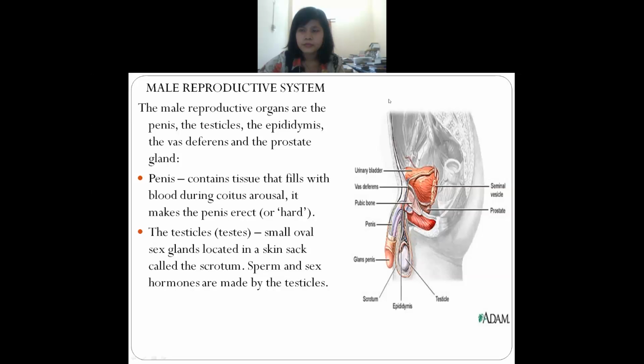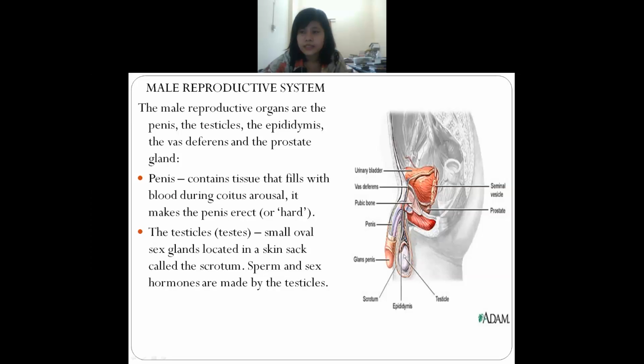So next is the male reproductive system. We have completed the female reproductive system, so now we will discuss the male reproductive system. So this is a male reproductive system. These are the organs which you will find in the male reproductive system. What are the names of the organs?